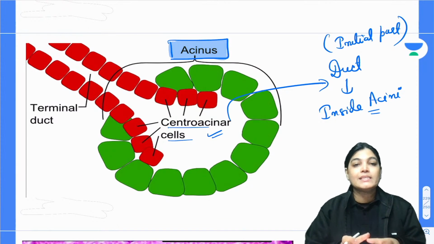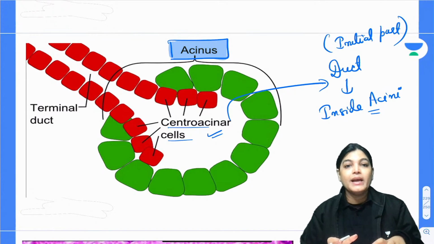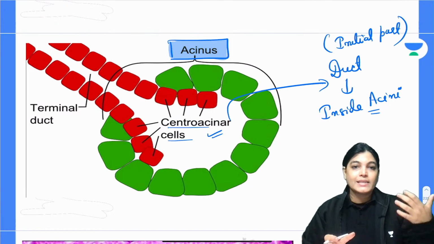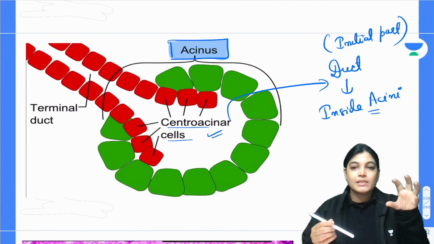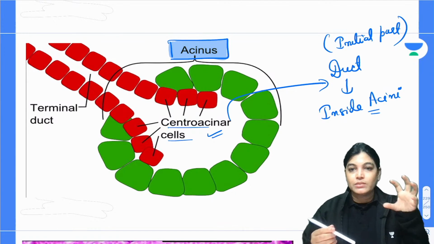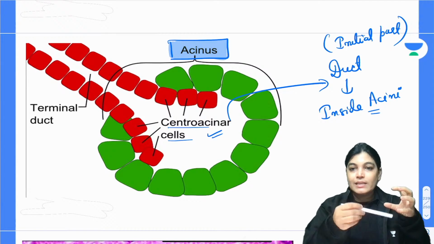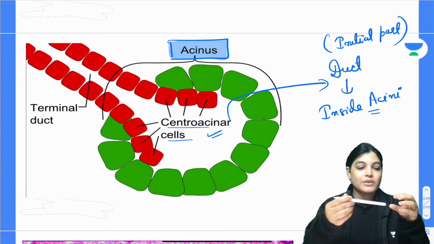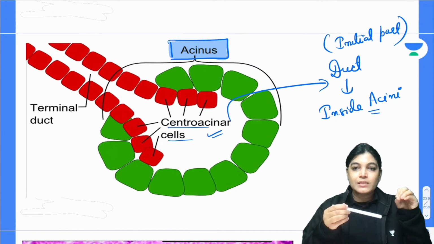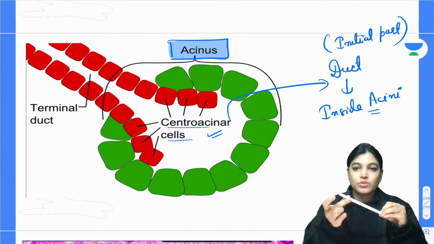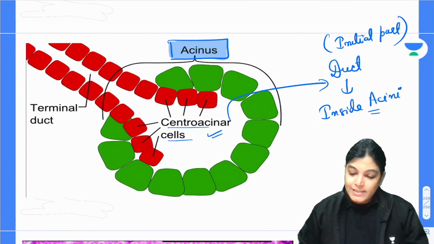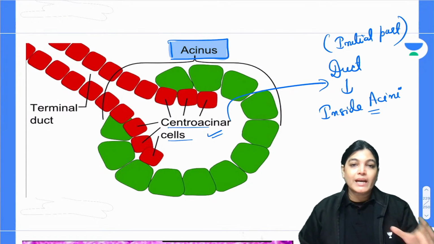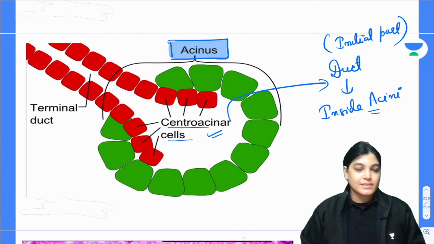But if it arises inside the acini, it is called a centroacinar cell. For example, if this round globular structure is the acinus, the duct should arise from here, outside. But if the duct is arising inside the acinus, that part is called the initial part of the duct, the centroacinar cells.